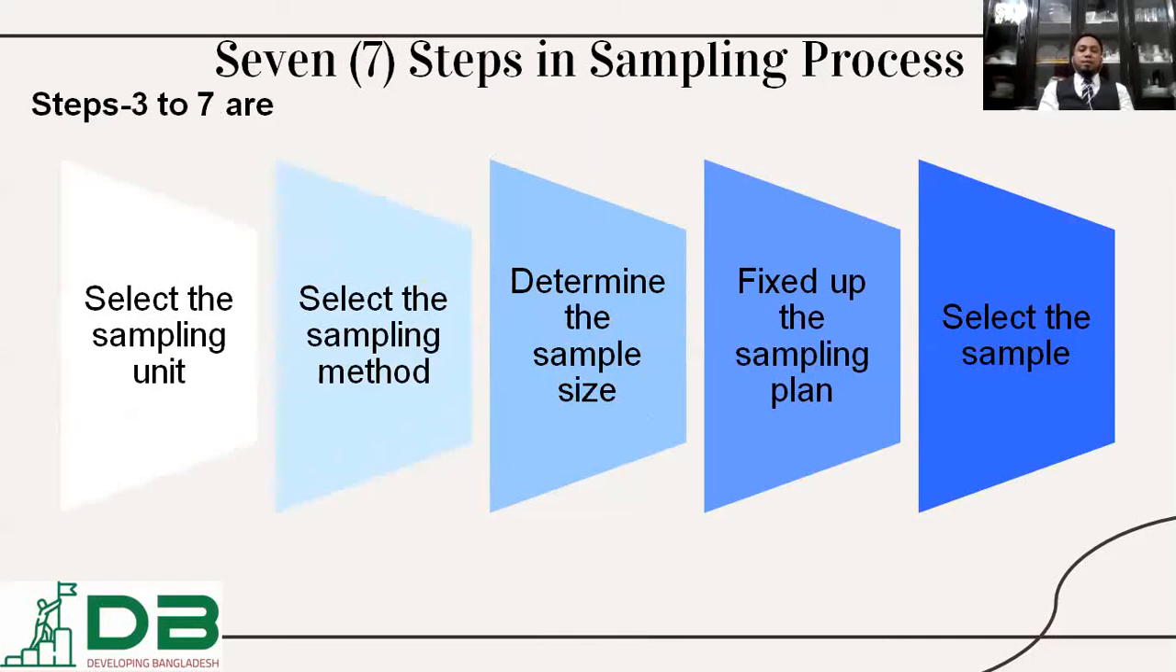Then after preparing the sample frame, we have to select the sampling unit, select the sampling method, and determine the sample size as per your selected statistical tool. Then fix up the sampling plan and select your sample. So these are the steps for sampling.